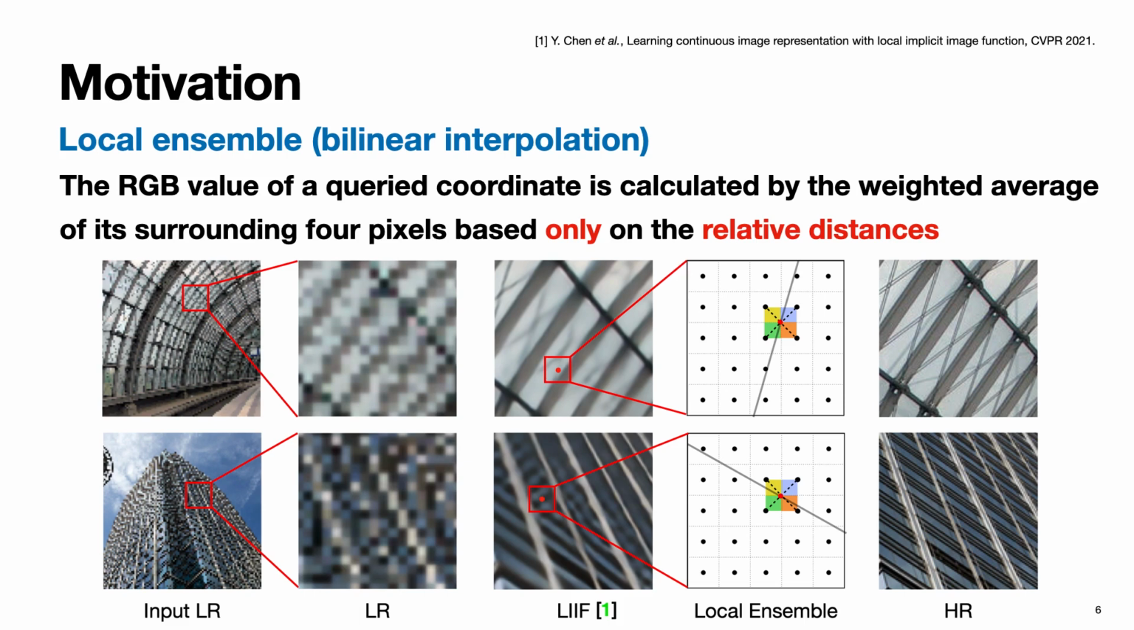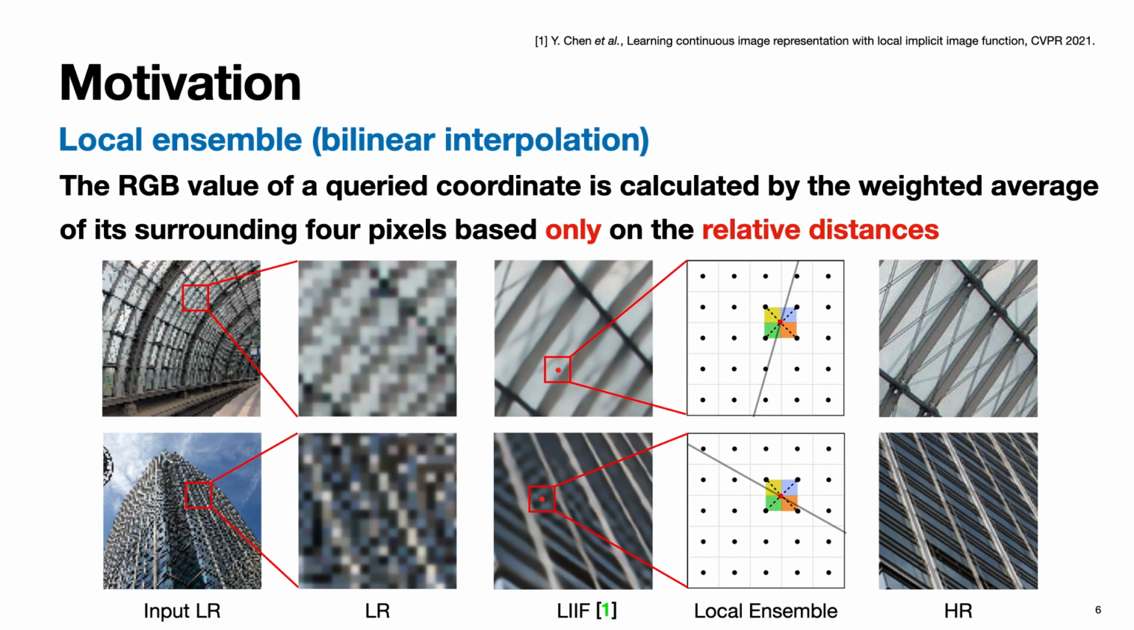Then, I will talk about our motivation for this work. Since the RGB values are predicted independently, this discontinuous pattern will appear. To overcome this issue, they propose the local ensemble technique to take a weighted sum of the RGB values of all surrounding pixels around the query HR coordinate. However, this kind of interpolation only considers the relative distance between these coordinates and disregards feature similarity. As a result, the quality of prediction might be degraded.